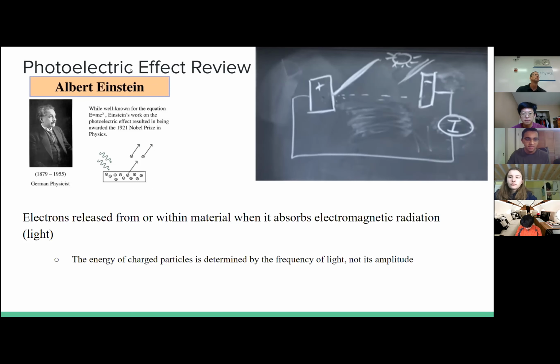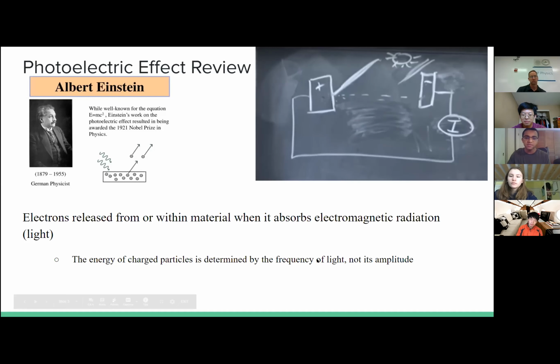light. So in the top left photo, you can see that the kinetic energy from the light is causing the electrons to leave the piece of metal, right? And in the top right-hand corner, you can see how the sunlight is hitting this positively charged plate. And because of that, the electrons are flying off to this negatively charged plate. So what's happening here is that there's a current induced. If there's a current meter to your right, it's going to read a current. There's a current flowing through this. And that's the key idea behind the photoelectric effect.